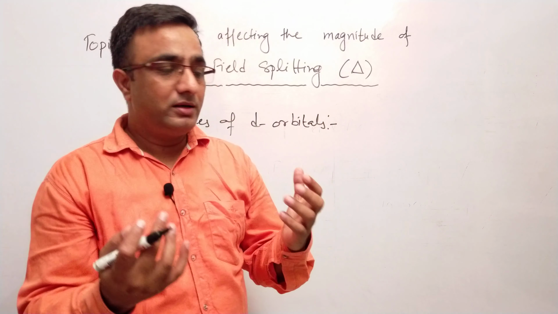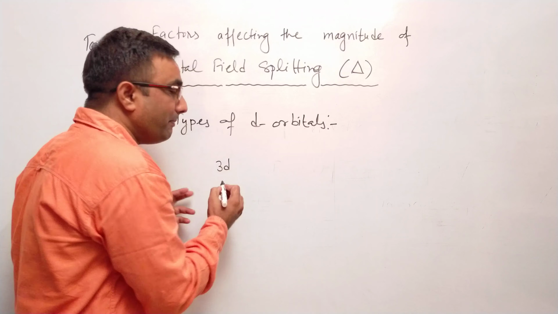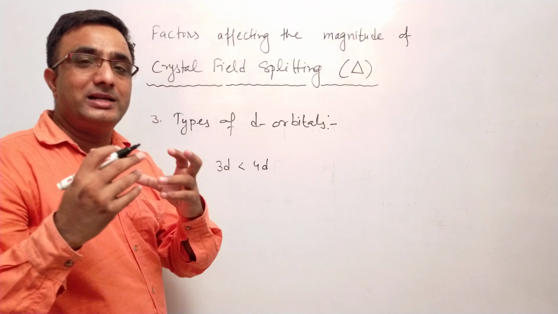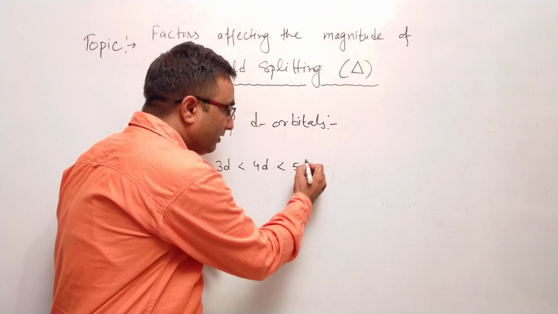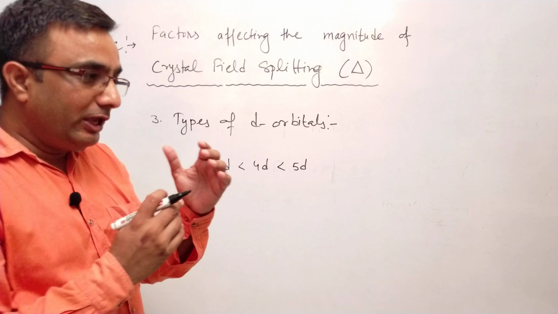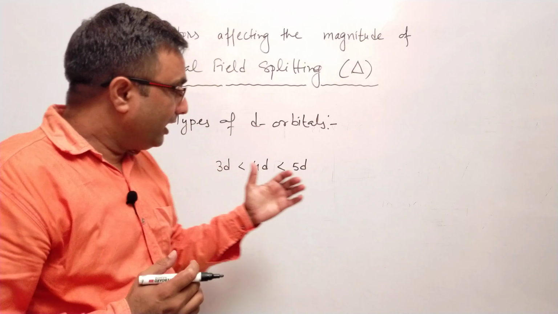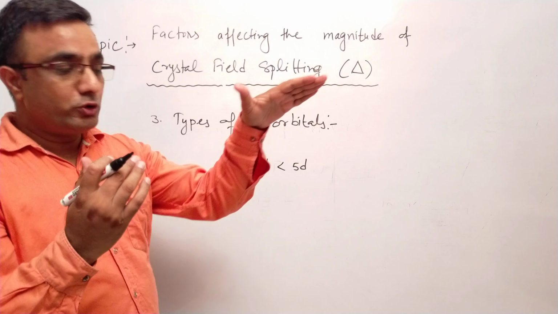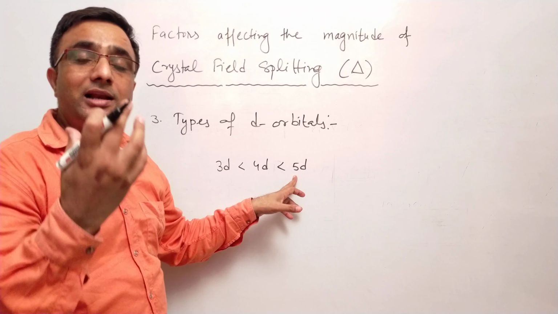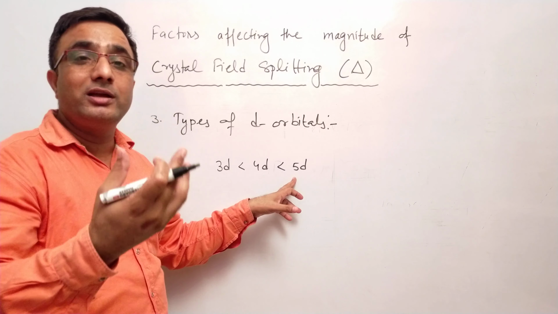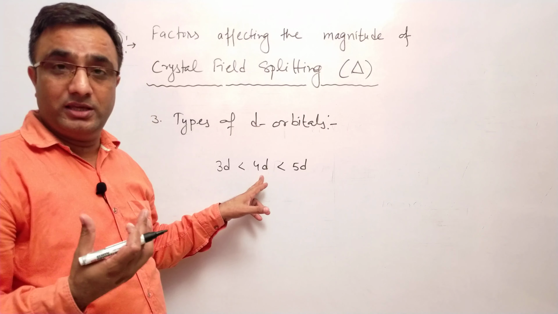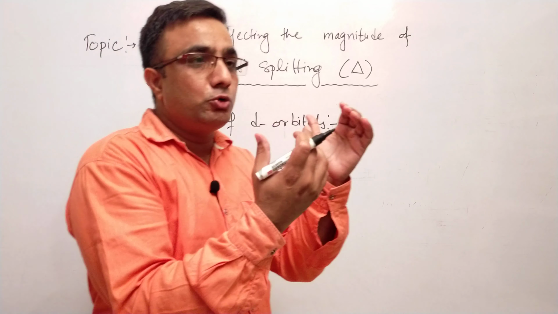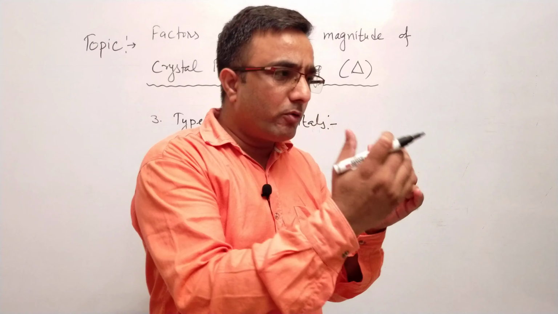Suppose you compare the cases of 3d orbitals, a metal in which electrons are present in 3d orbitals, another metal in which electrons are present in 4d orbitals, and another metal in which electrons are present in 5d. If you compare, the magnitude of crystal field splitting will be higher if the electrons are present in higher d orbitals. So in these cases, metal ions with 5d electrons show greater crystal field splitting in comparison to 4d. 4d will show greater crystal field splitting in comparison to 3d, and this magnitude can be 40 to 50% from one case to another.